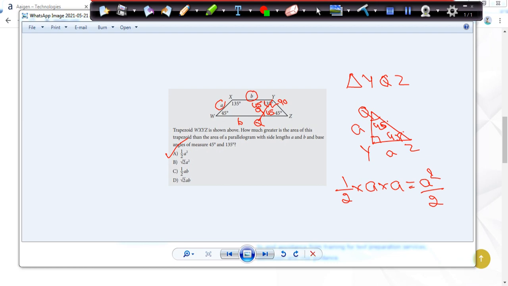But my intention is to help you identify your weak areas, work on them and get closer to 800. That is my intention.